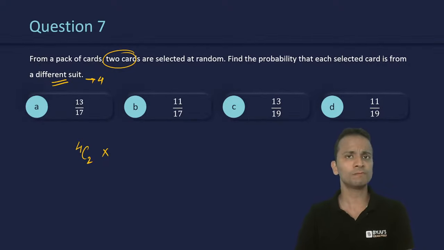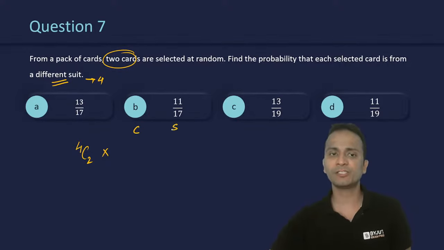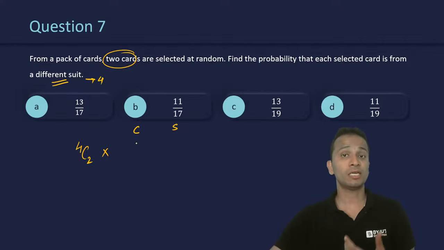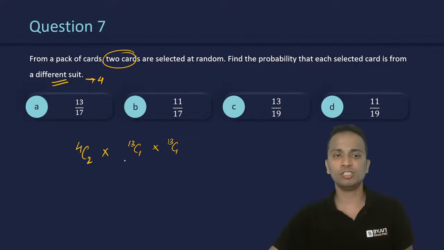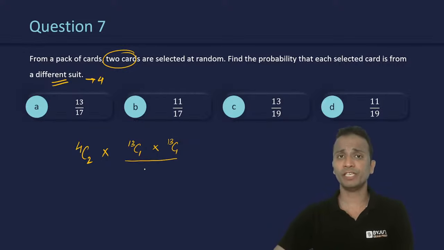Then after that, each of these cards should be from a different one of these two selected suits. So now I have two suits and each of the cards. Let's say I have selected clubs and spades. So one card should be from clubs. How many total cards are there in clubs? 13 cards. So out of these 13 cards, I'll have to select one from clubs, and from spades again I have to select one. So 13C1 into 13C1 is the number of ways of selecting one card each from each of these two different suits. Then divided by the total number of cases. So these are favorable cases divided by 52C2, because I am drawing two cards from a total of 52 cards.